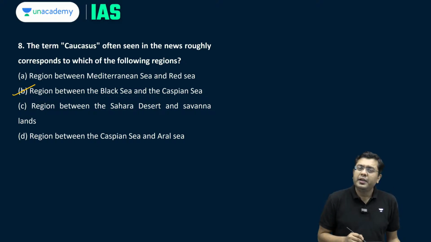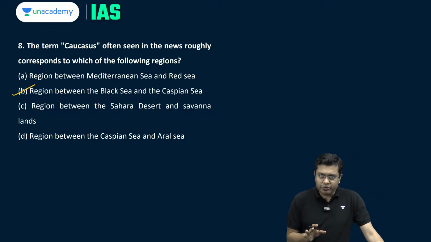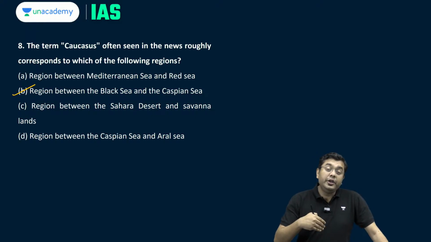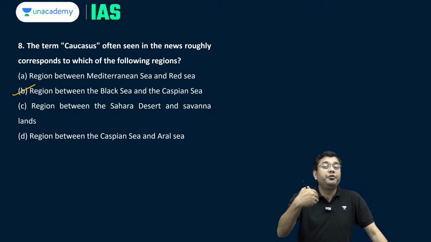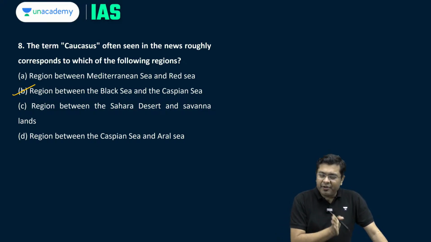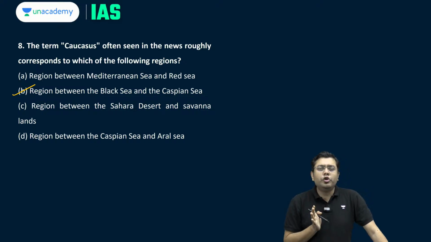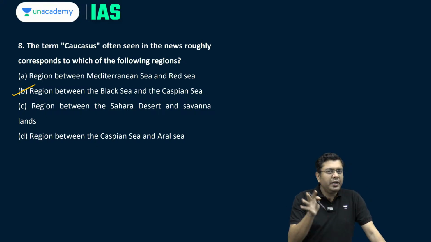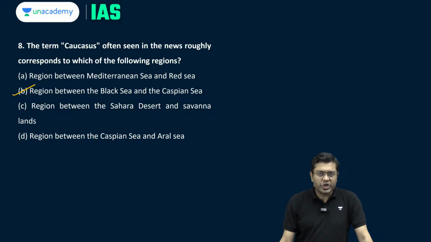It is where you have a fold mountain in the form of the Caucasus. These mountain formations continue beyond the Caspian in the form of the Ural mountains. So that forms a continuity of divide between Europe and Asia. So the Caucasus also forms a kind of geographical divide between Europe and Asia.